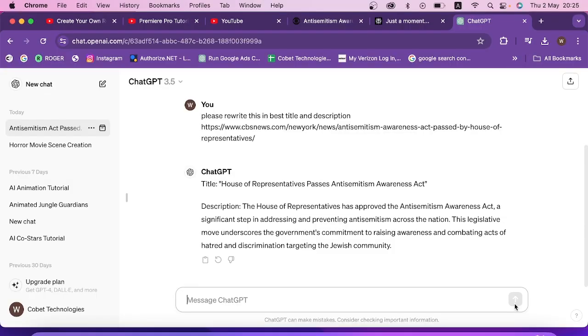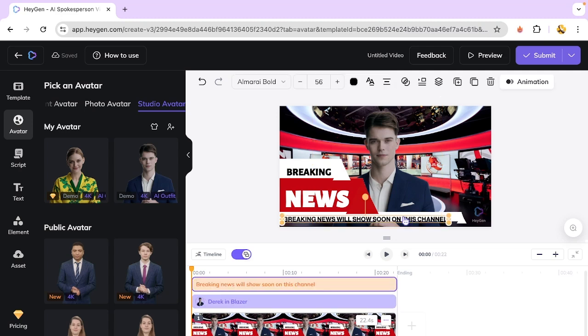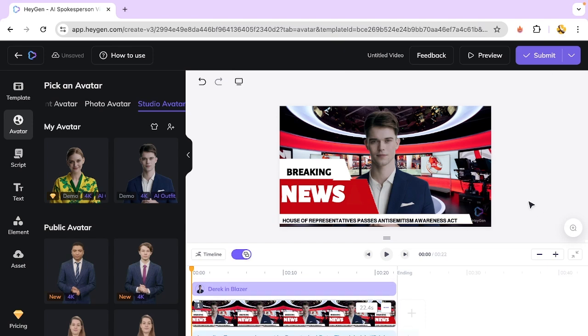Now you can see ChatGPT has rewritten the title for us. ChatGPT has written the description for us as well. So now all you have to do is copy the title first and come to the news channel, and we have to change the headlines and paste the title here. And now you can see we have inserted the title. It's just easy. You can do that as well.